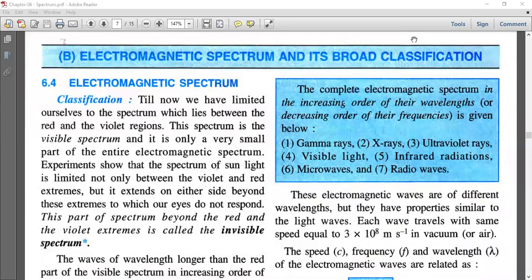Our eyes can only respond to visible light. Our eyes cannot respond to other rays, other waves. So the part of the spectrum beyond the red and violet extremes is called the invisible spectrum. These rays are present in the atmosphere, but we cannot see them.